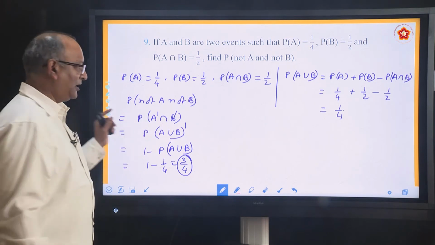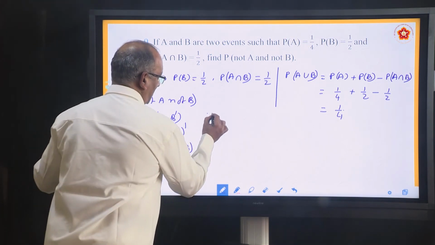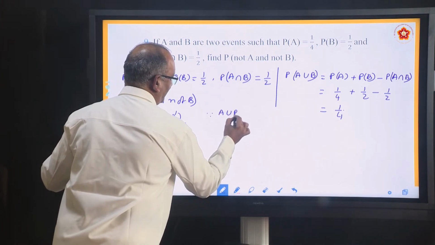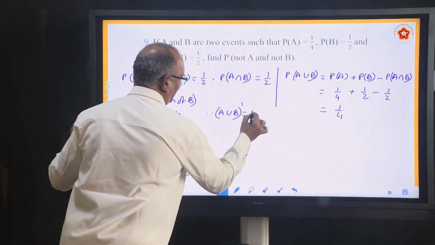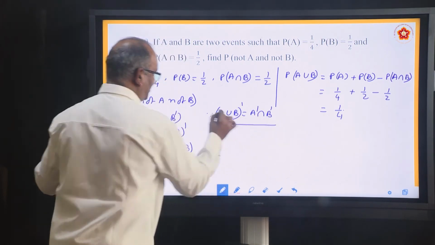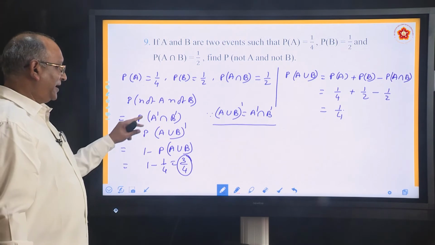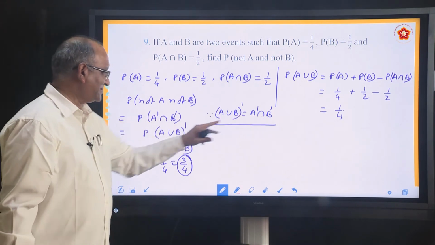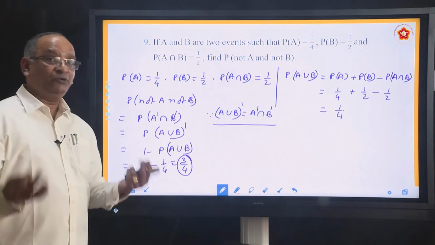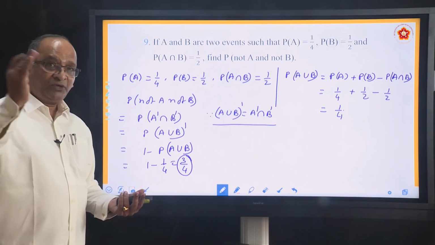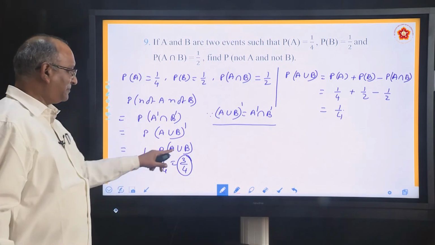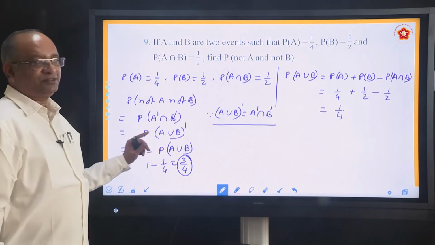What does De Morgan's law say? It says (A union B) complement equal to A dash intersection B dash. Right hand side, A dash intersection B dash can be written as (A union B) complement. From the universal set, the total is 1. So from 1 if you subtract this, you get the answer.